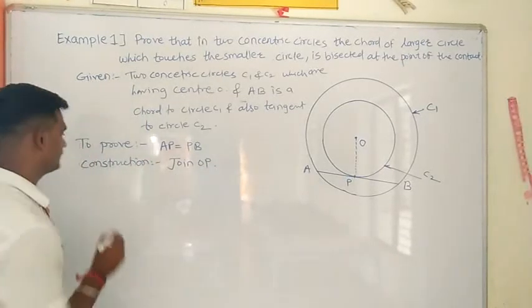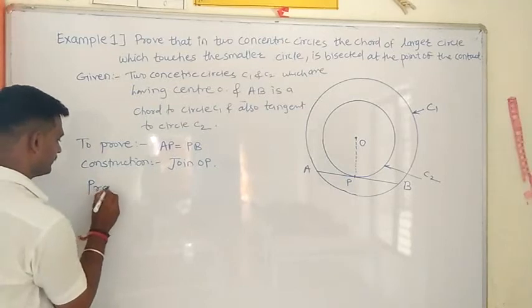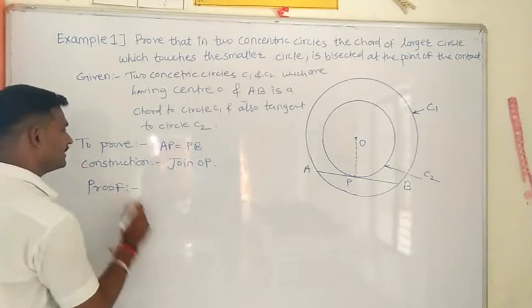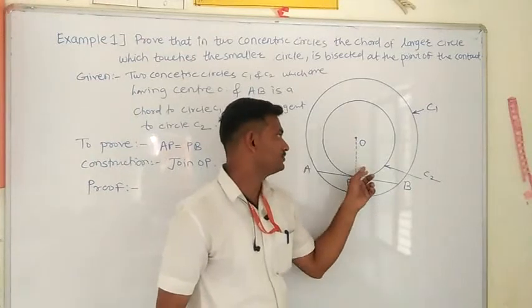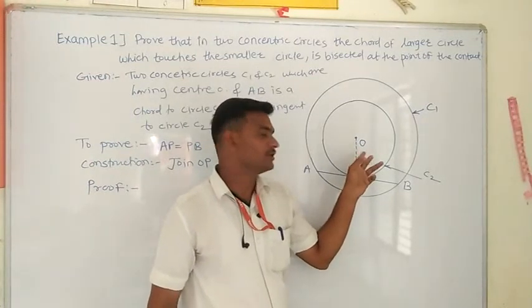It is a construction. Now see the proof. How we can prove this? Now see here, through the point P we have joined to the center.